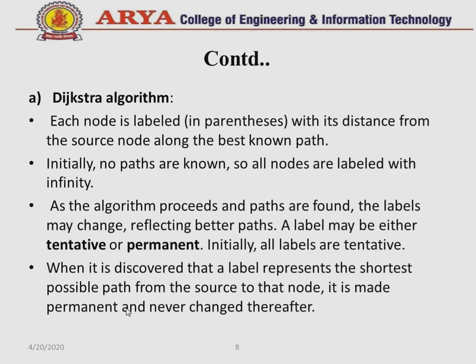As the algorithm proceeds and paths are found, the labels may change, reflecting better paths. A label may be either tentative or permanent. Initially all labels are tentative. When it is discovered that a label represents the shortest possible path from the source to that node, it is made permanent and never changed thereafter.